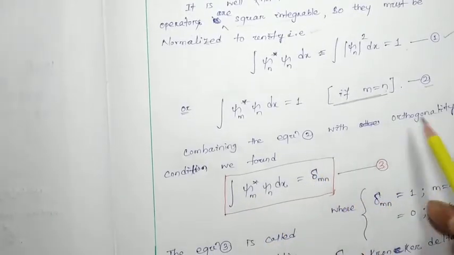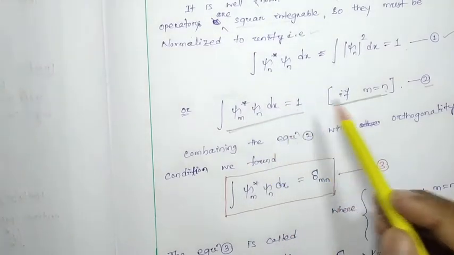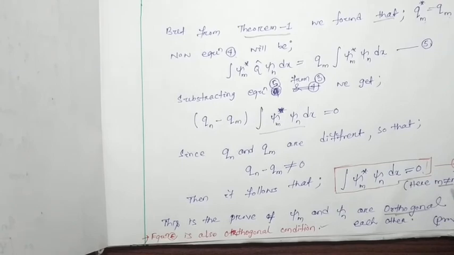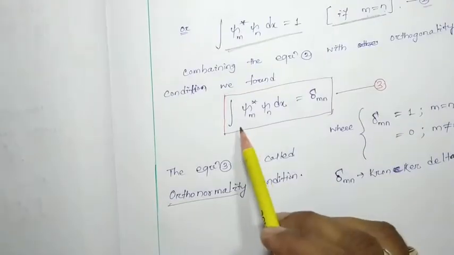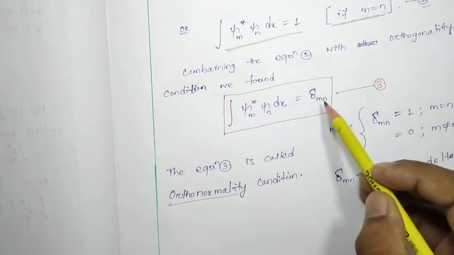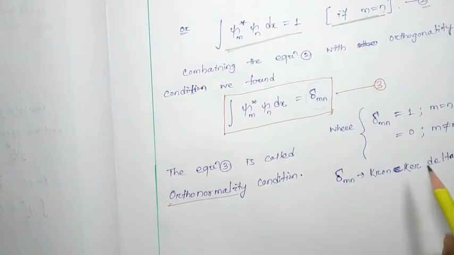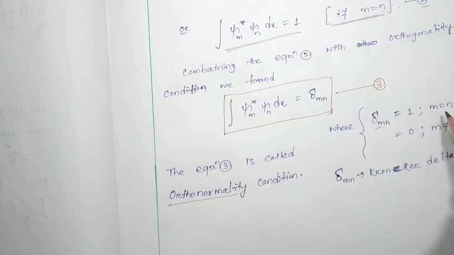Combining equation number 2 with the orthogonality condition. See, this equation is the integral of psi m star psi n dx equal to 1 for m equal to n. Here the integral of psi m star psi n dx equals 0 for m not equal to n. If I combine these two equations, the orthonormal condition and the orthogonal condition, we can write the integral of psi m star psi n dx equal to Kronecker delta mn. The Kronecker delta function, delta mn, is equal to 1 when m equals n, and equal to 0 when m is not equal to n.